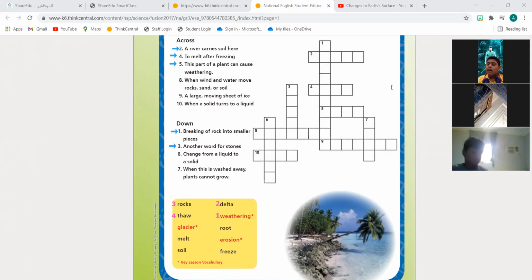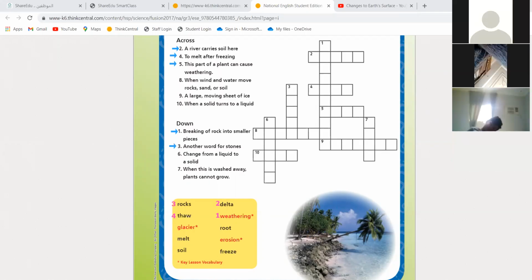Muhammad, can you hear me? Okay. This part of the plant will cause weathering. It will break down the rocks. Is it the soil or the root? Soil? The soil will break down the rocks? No. So, roots. Yes, very good. The roots can cause weathering.